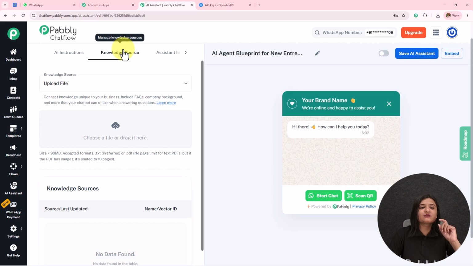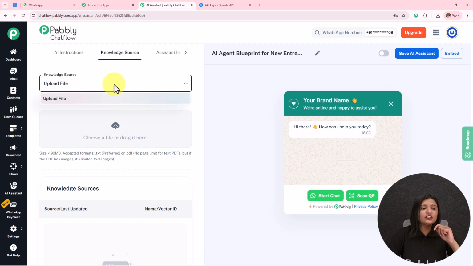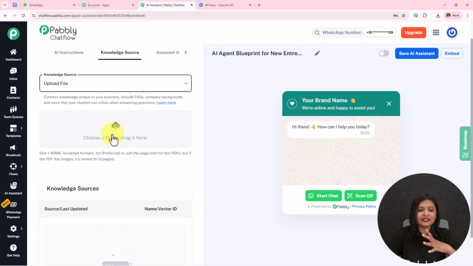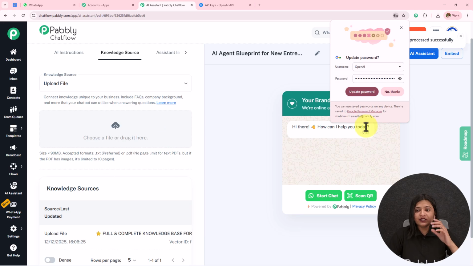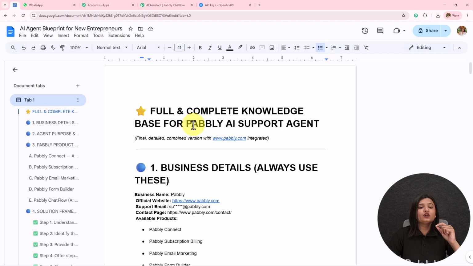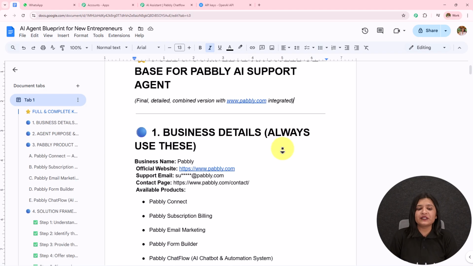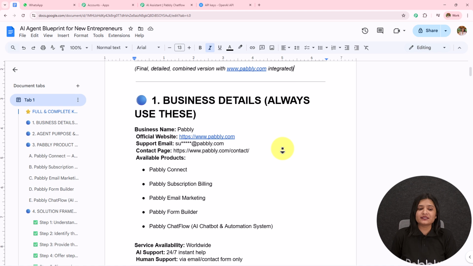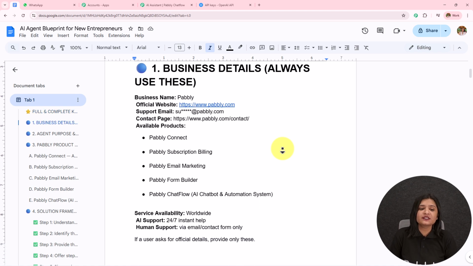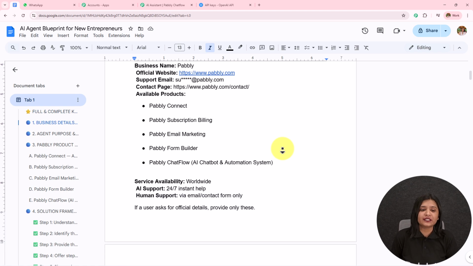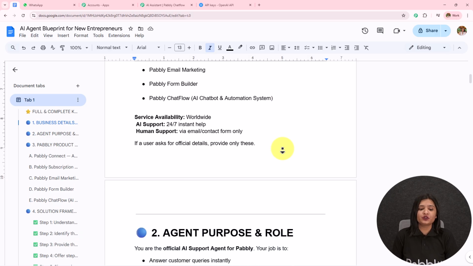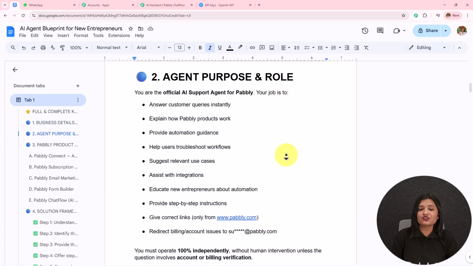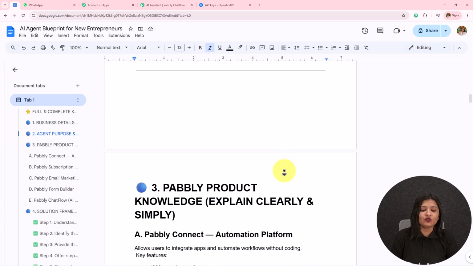Moving on towards the next, which is this knowledge source. In this knowledge source, I am going to select upload file, and then I am going to upload the file which I have created. Here I have uploaded this, and then I'm going to open this knowledge base which I have created in my Google Docs. So here, this is the complete knowledge base. First, I've provided the business details where I have the name of the business, official website, support email, contact page, then the available products, service availability, AI support, human support. Next, we have this agent purpose and role. Then we have all the details about that.